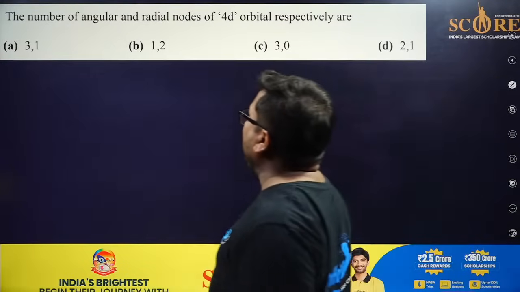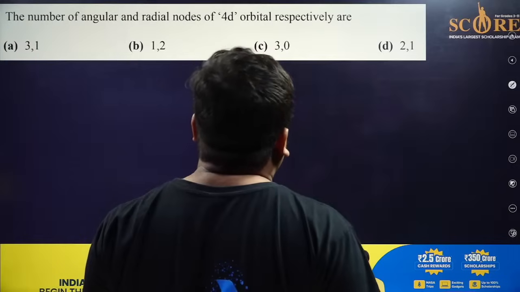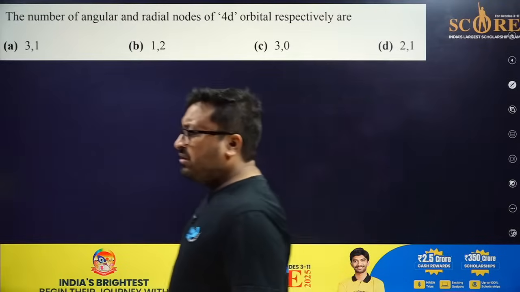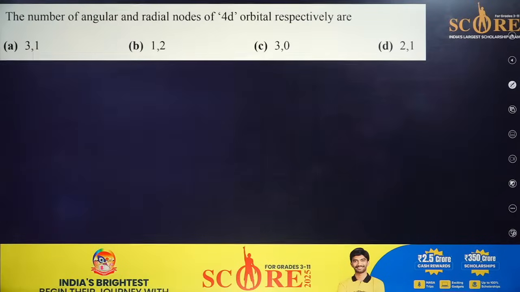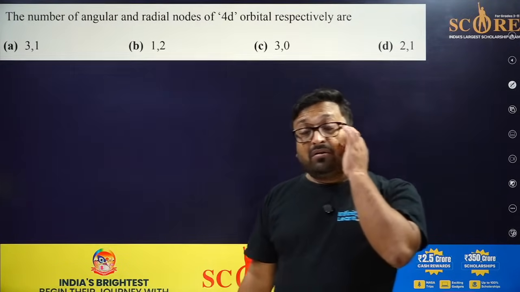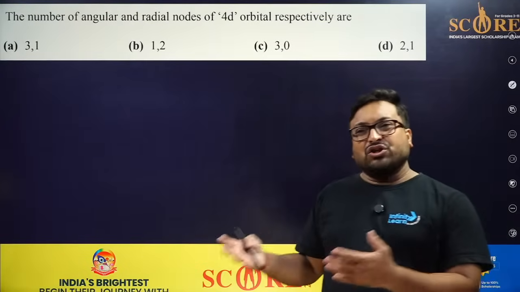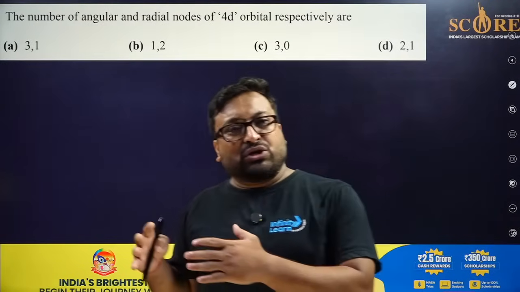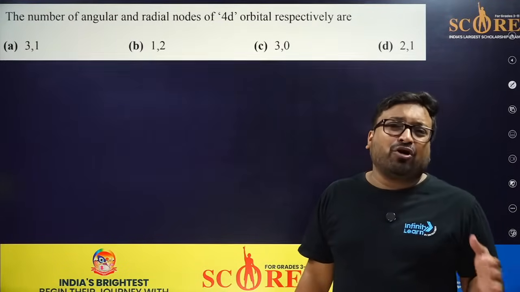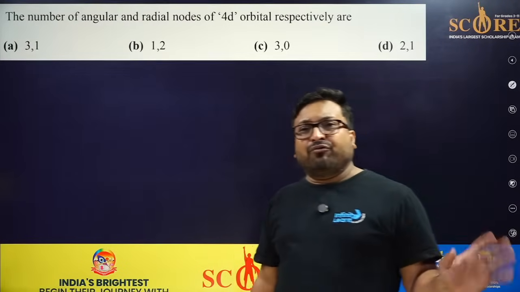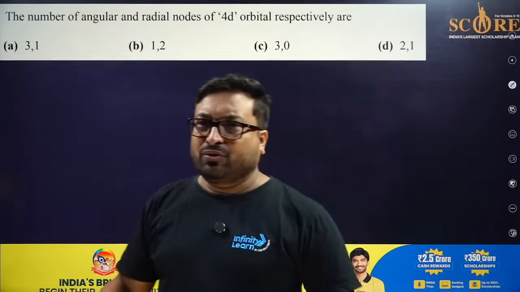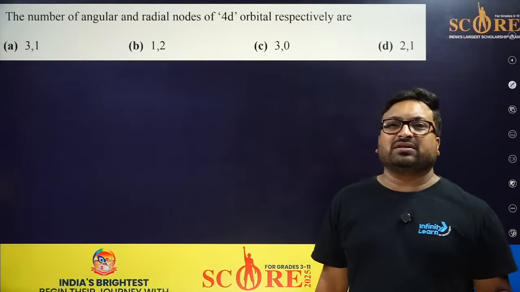Number of angular and radial nodes of 4D orbitals. Please. Schrodinger wave equation is quantum mechanics, but in our syllabus only a few findings are there. Okay, we have to calculate what is a node, what is an angular node, what is a radial node. If you are preparing for IIT JEE, at most you have to solve some Schrodinger equation to find the position, the distance of the node from the nucleus. Okay, the very simple questions. Please try to answer this.